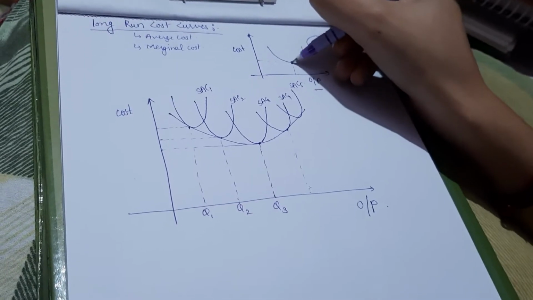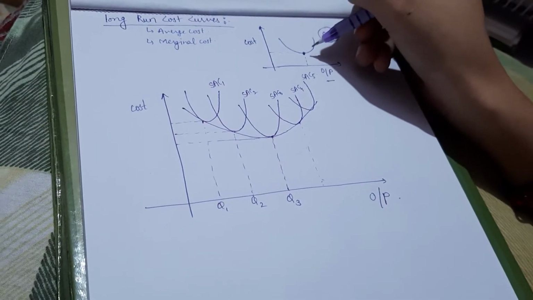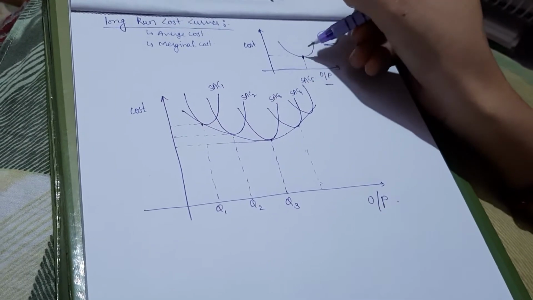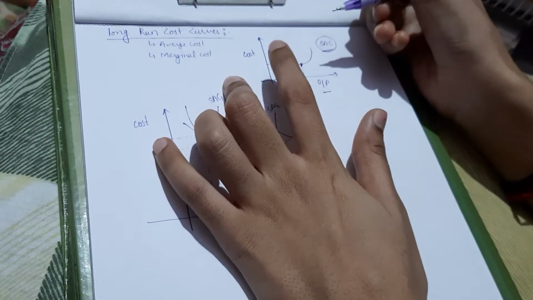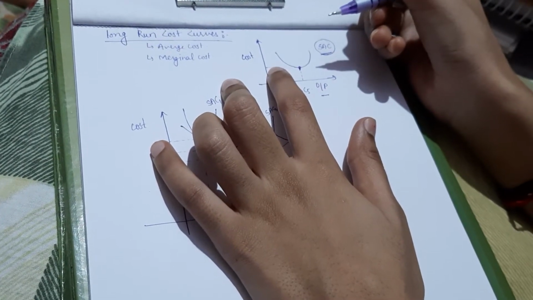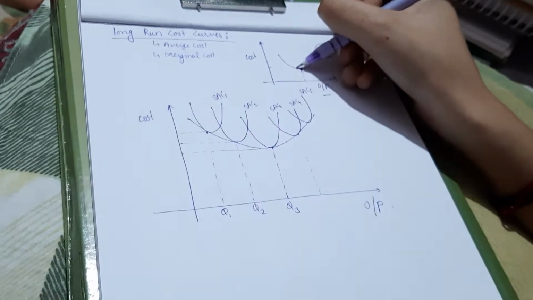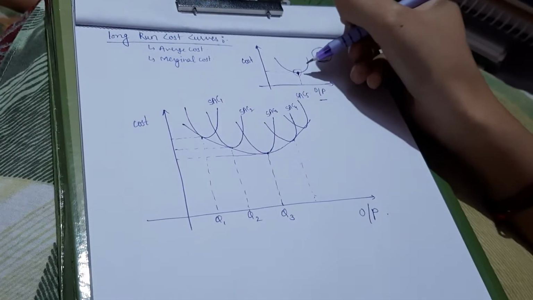In this graph, this point indicates the most favorable point of production, as at this point we have high production and low cost. So it is known as the most favorable or most profitable point.